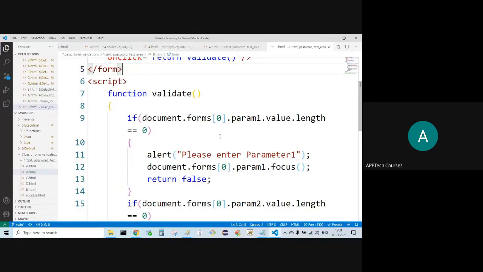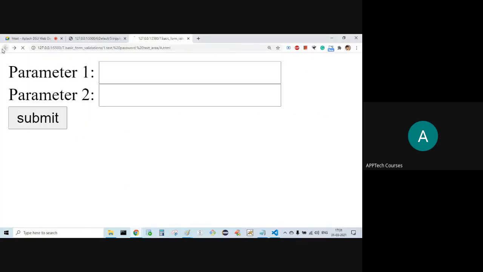Now, what are we trying to do? Observe the last program. Parameter 1 and parameter 2. If I simply click on submit, what happens? "Please enter parameter 1." If I click on OK, is the focus coming to parameter 1?